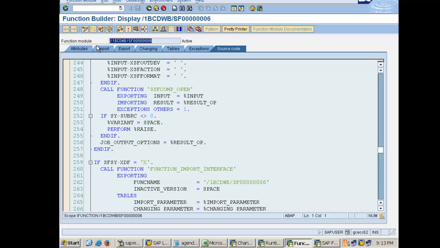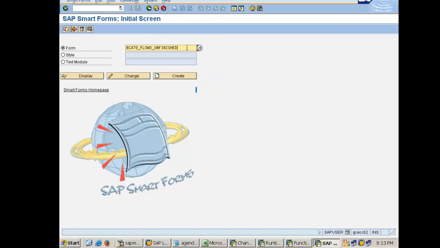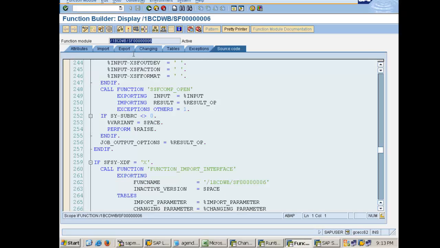So for smart form BC470_FLOAT_UNFINISHED, the function module name is /1BCDWB/SF0000006. Okay, O means 0 here. So we have a function module here.